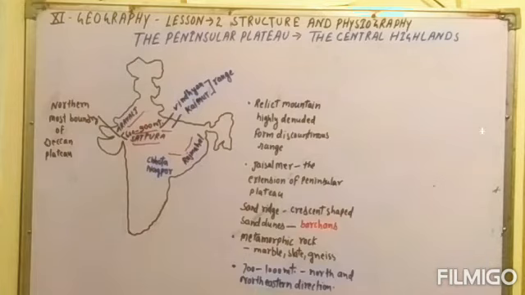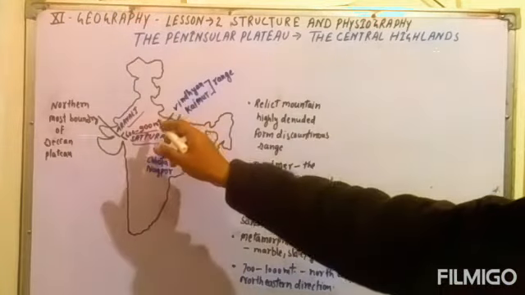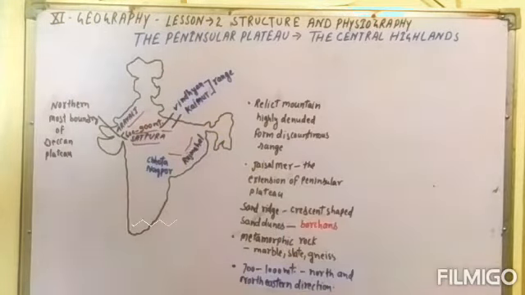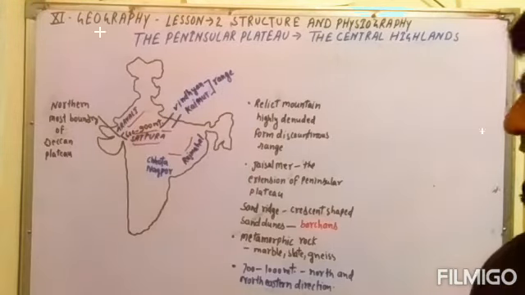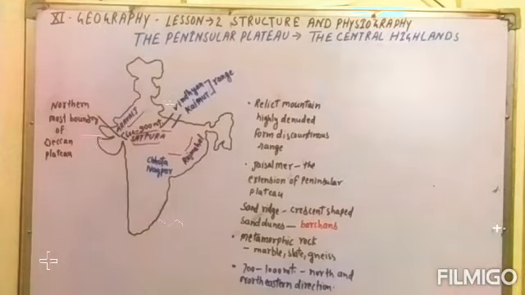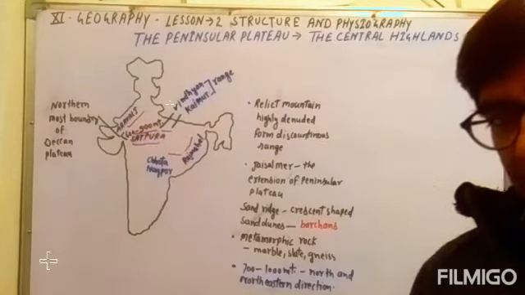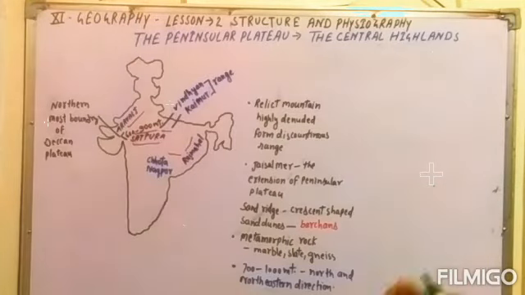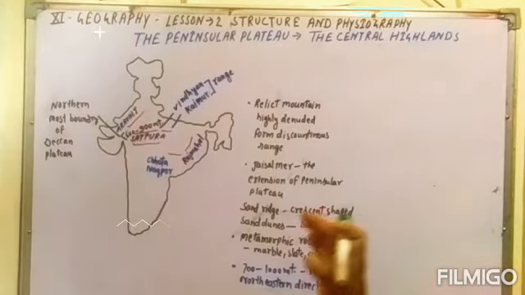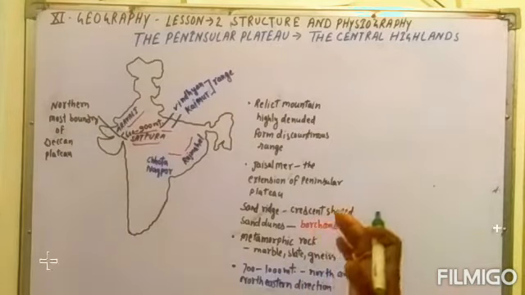Then the Ken and Chambal rivers, and also the Betwa and Yamuna rivers. These rivers are tributaries of the Yamuna river, and the Yamuna is a tributary of the Ganga river. That is very important information, and you should keep it in mind.